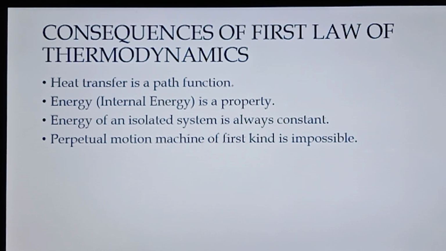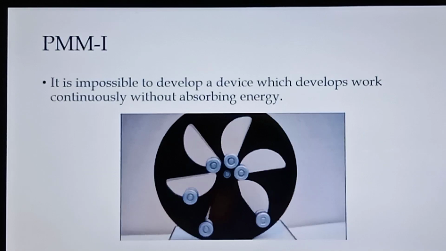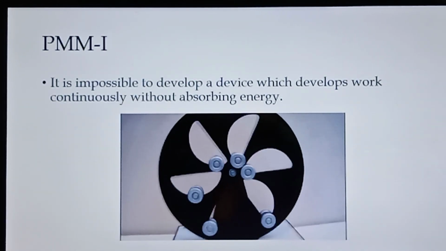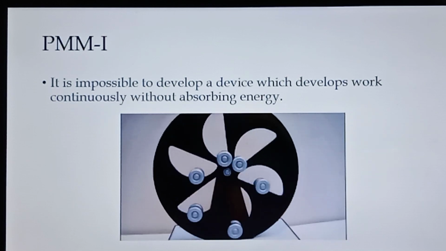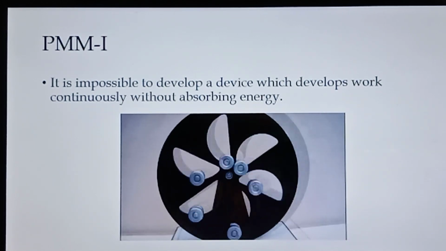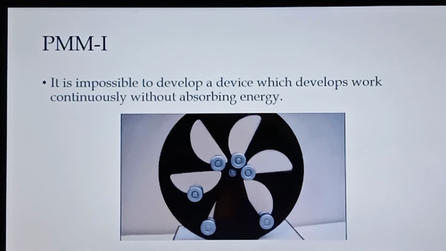If a device produces work without us supplying any energy, it would be an interesting as well as much needed machine for our life. But practically, do you think this perpetual motion machine is available? Not at all, because it is impossible to develop a device which produces work continuously without absorbing energy. So this perpetual motion machine of the first kind violates the first law of thermodynamics.